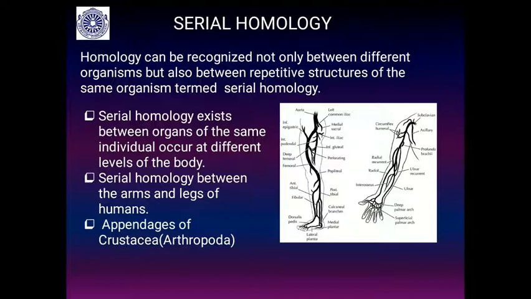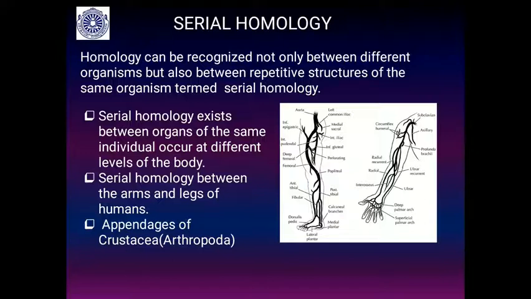termed serial homology. So these are a series of organs. They have the same anatomical plan, but they are doing different functions. The best example is serial homology between organs of the same individual occurring at different levels of the body.